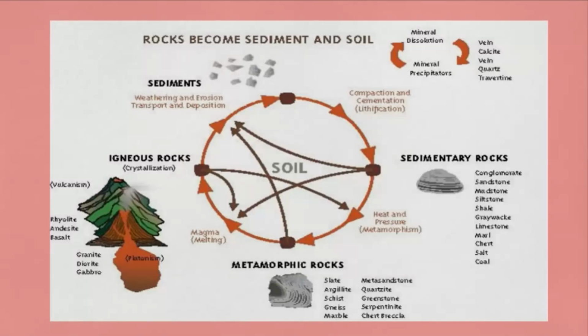On Earth's surface, wind and water can break rock into pieces. They can also carry rock pieces to another place. Usually, the rock pieces are called sediments. These form layers of sediments, and after a long time, these get cemented together to make sedimentary rock. In this way, igneous rock can become sedimentary rock.